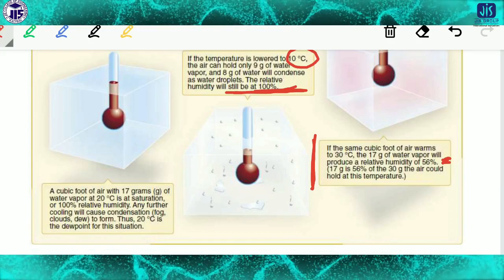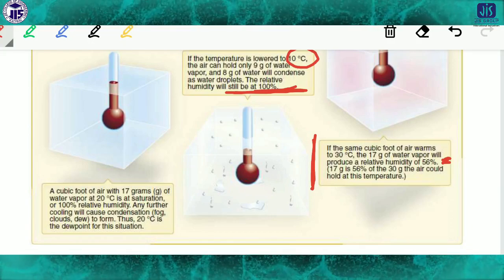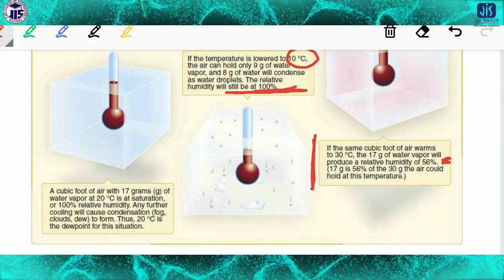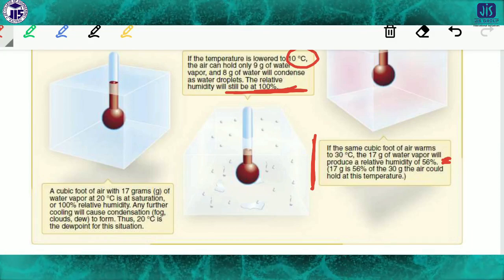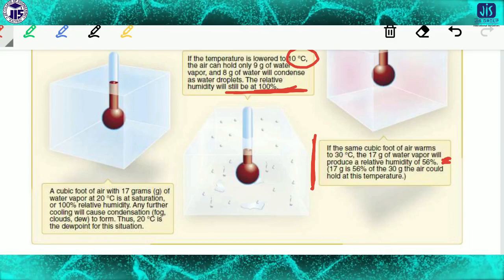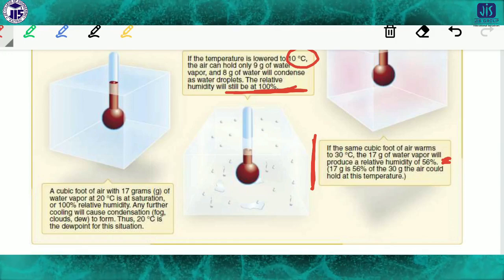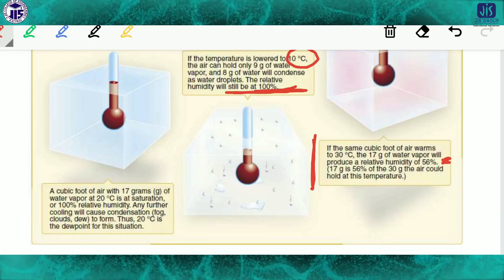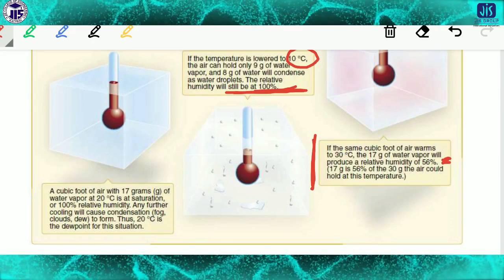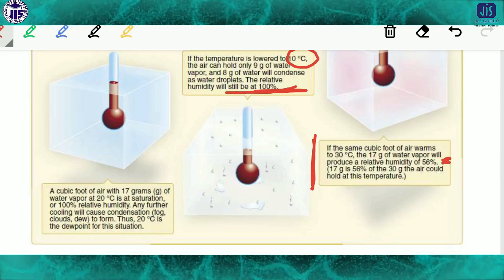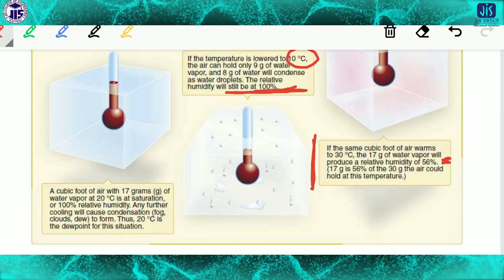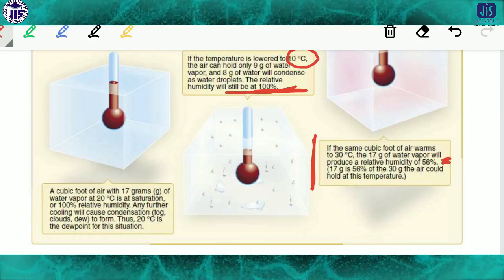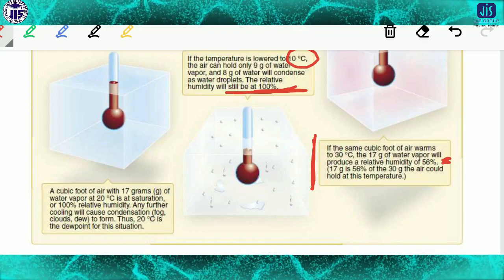First of all, very simple thing, it will be reduced from 100%. But if you cool the air, if the temperature is decreased, then what happens? Then condensation occurs, and fog, clouds, dew, etc. form, and thus 20 degrees C is the dew point for this situation. So in this way cloud or fog is generated or formed.